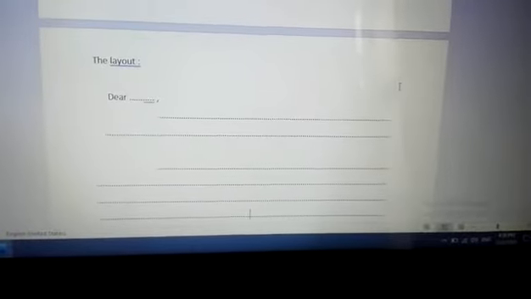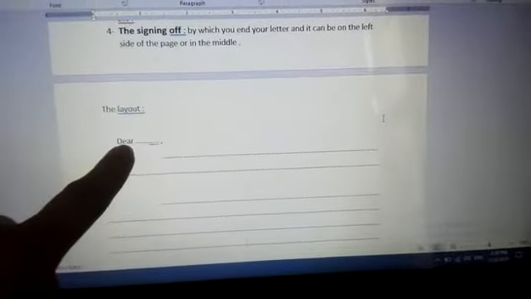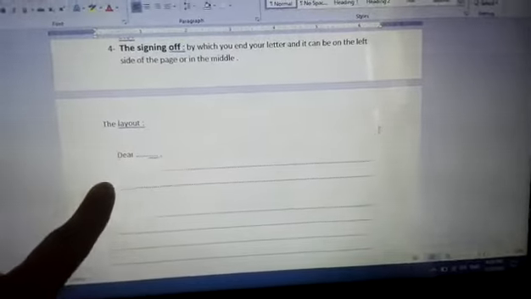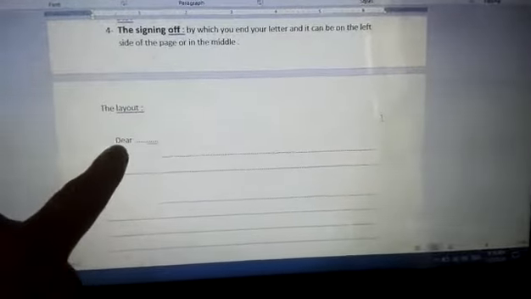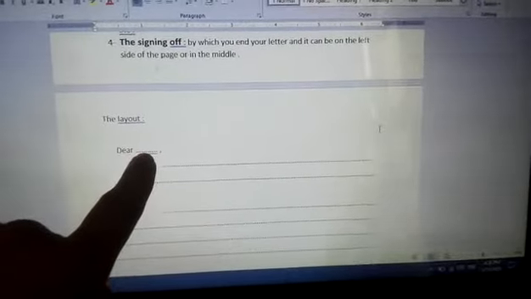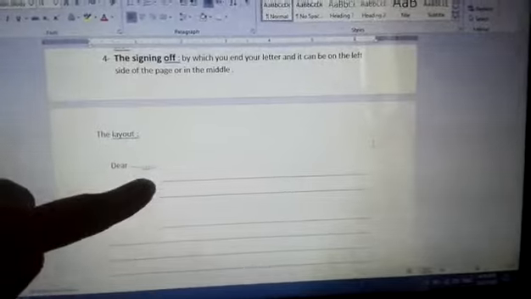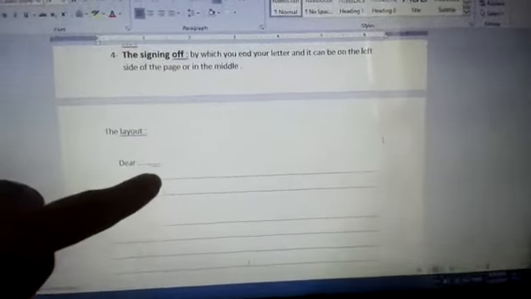Okay, now let's see the layout. The layout means how to write the shape of your letter. As you can see, you have to start with Dear, from the beginning of the page, then the name of your friend, then a comma. From under the comma, you start writing your letter, exactly.